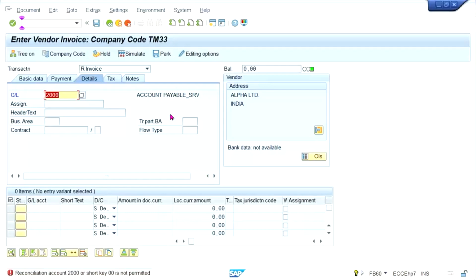Now the system is throwing an error. Why is the system throwing an error, guys? What to do then?